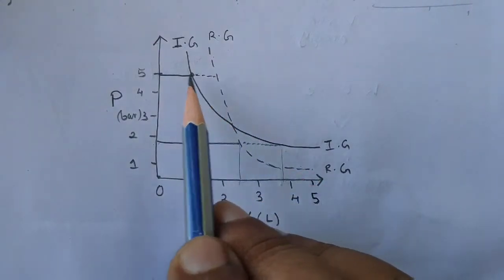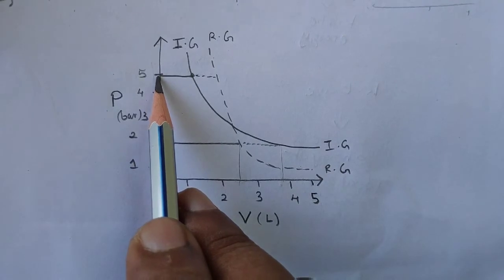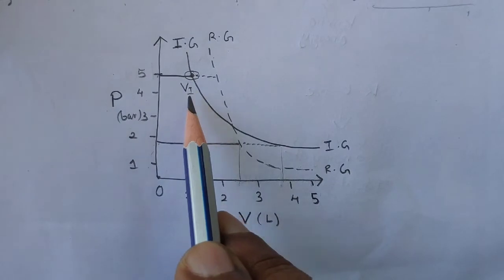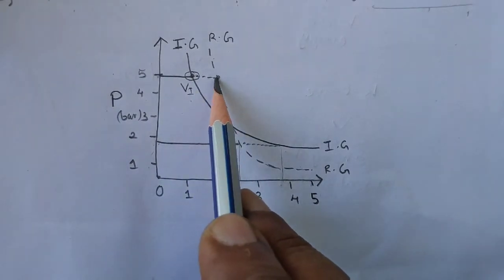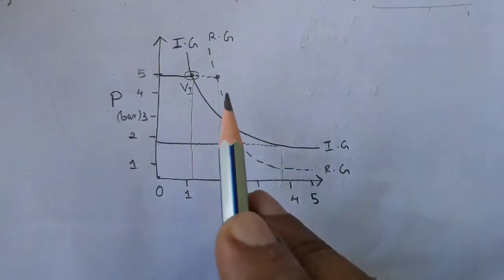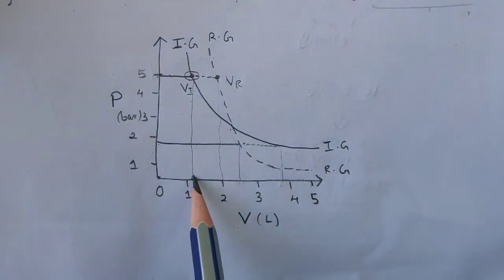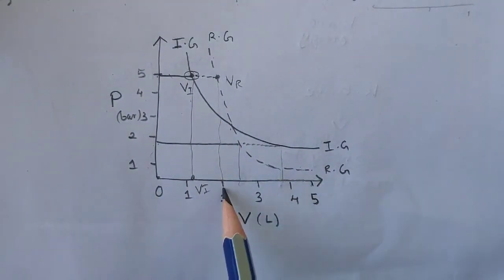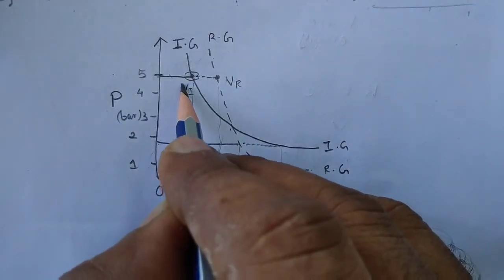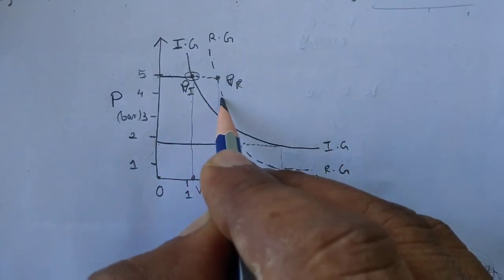Suppose at 5 bar pressure, this is the volume we call VI for ideal, and this is the volume we call VR for real. You can say this is PI and this is PR. The pressure is the same, right?